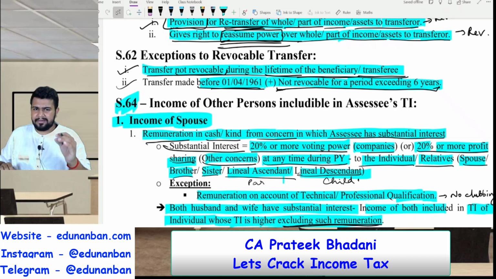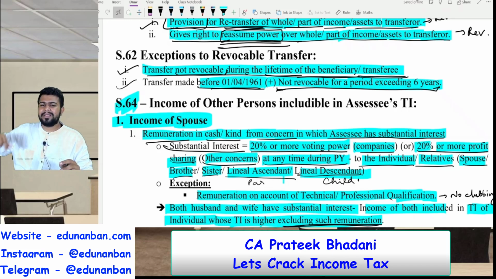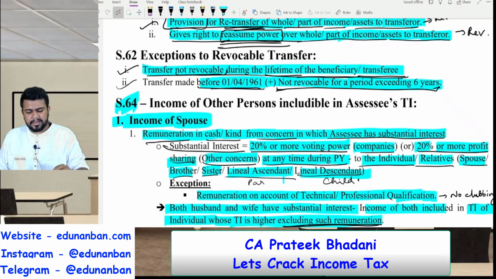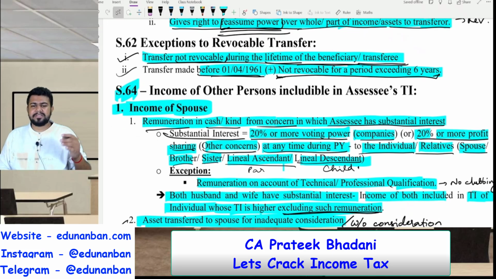This is a revocable transfer, correct? However, in the Income Tax Act, such transfers are called irrevocable transfer because during the lifetime of the beneficiary, they can keep the asset with themselves. Then one more example, if any transfer is made before 1/4/1961, that is before the Income Tax Act came into force, and which is not revocable for a period of 6 years, then also it is an irrevocable transfer.